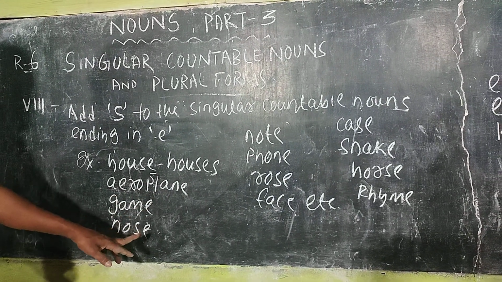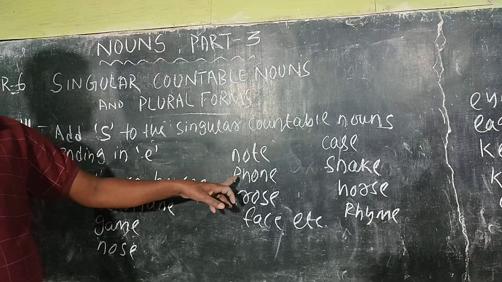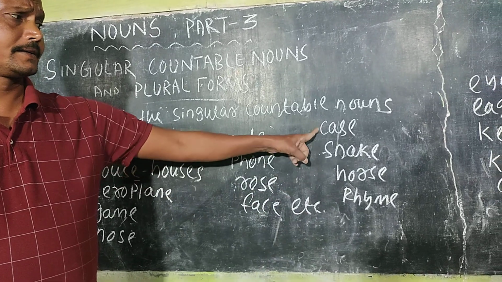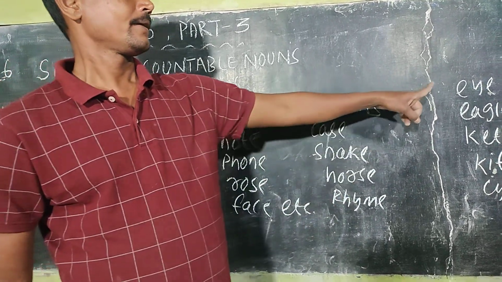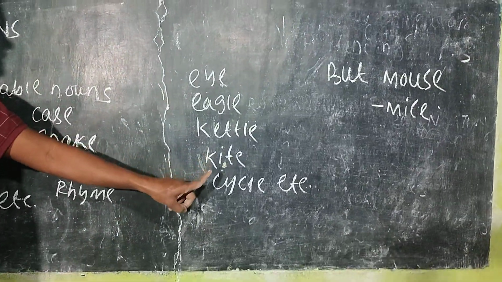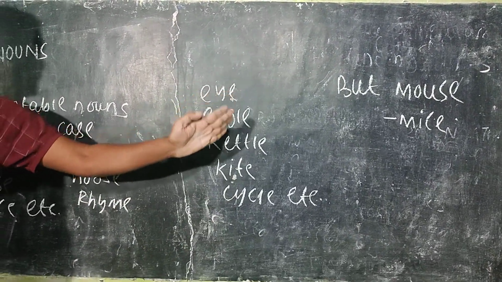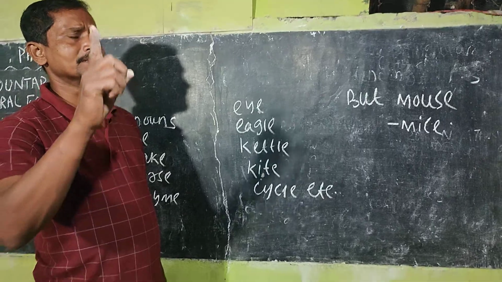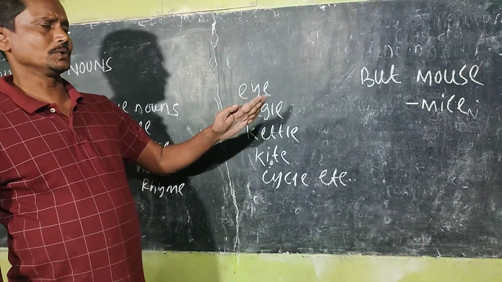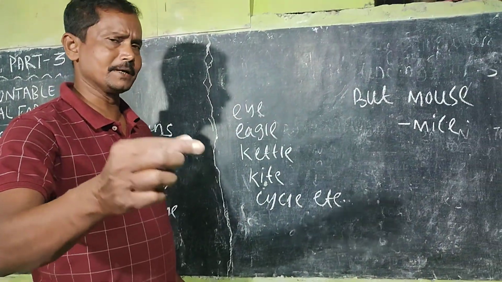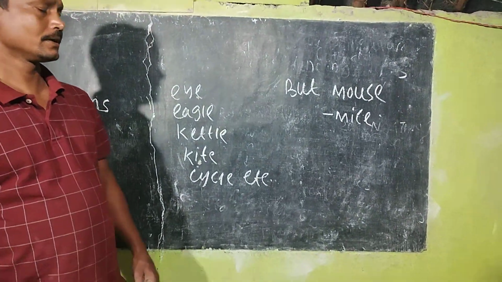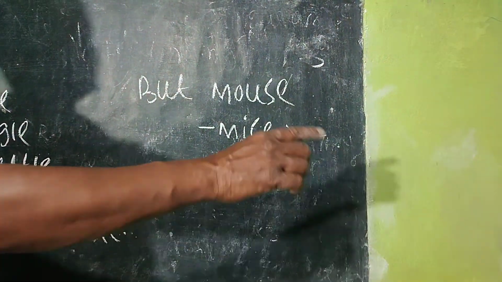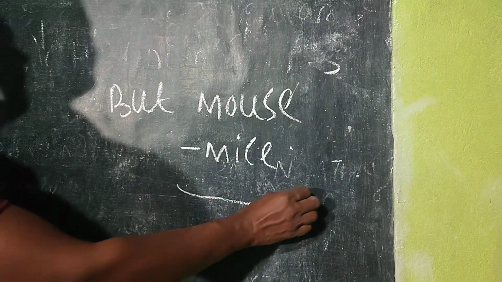Aeroplane, aeroplanes, game, games, nose, noses, note, notes, phone, phones, rose, roses, face, faces, etc. And in case of snake, horse, rhyme, eye, eagle, kettle, kite, cycle, these are the singular countable nouns having the ending of the English alphabet E. So we have to simply add s to them to make them plural. But in case of mouse, it has the ending of E. We cannot say mouses. Its plural form is mice.